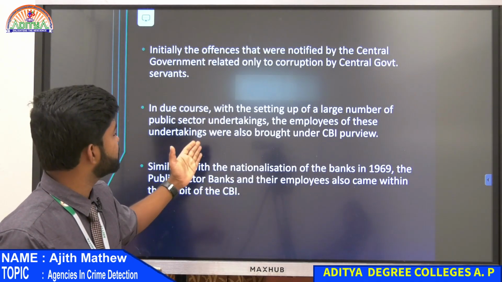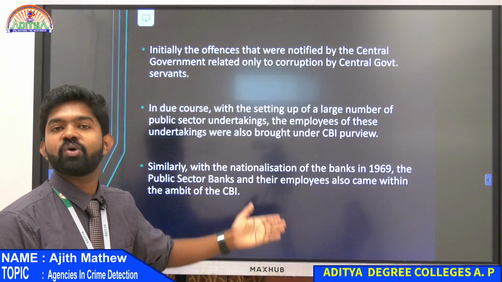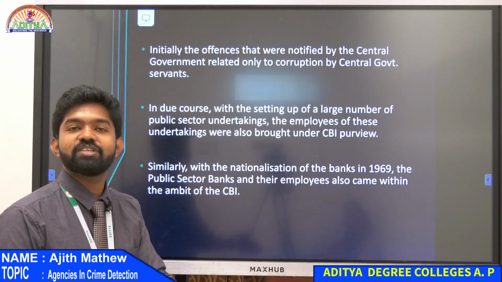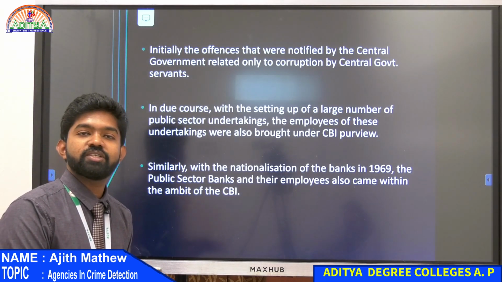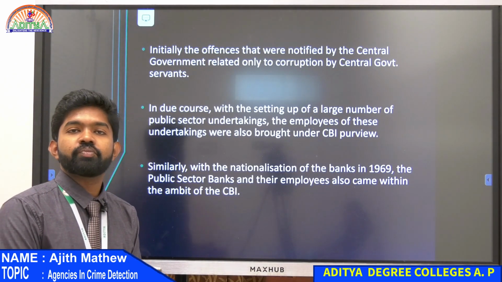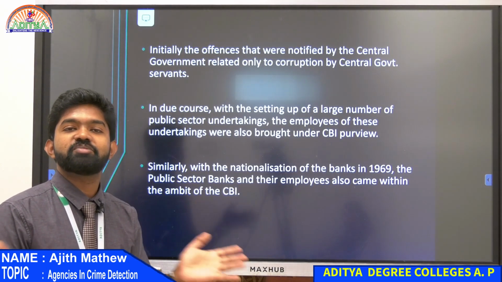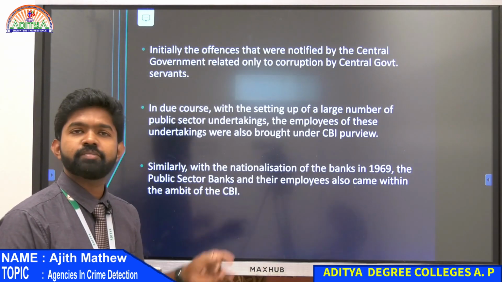They could investigate all the public sectors. Banks also got nationalized, so they could directly investigate all these bank crimes. First they were only concerned with government employees, but after independence, so many public sectors came, so CBI also increased its powers.